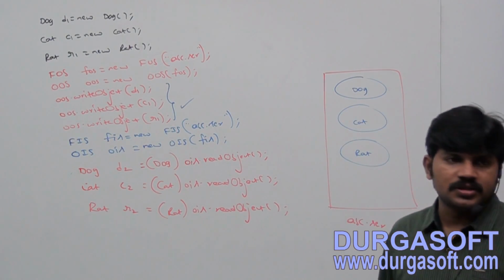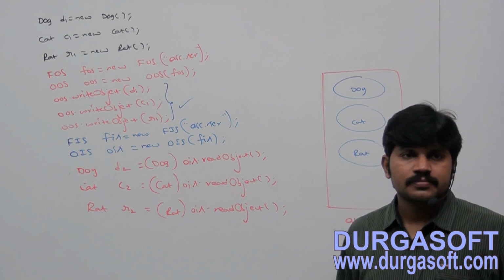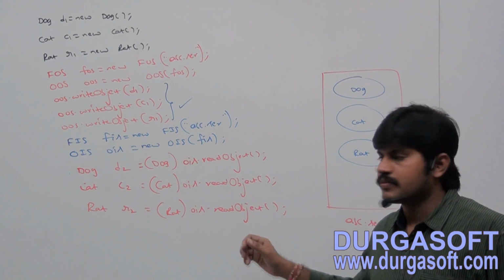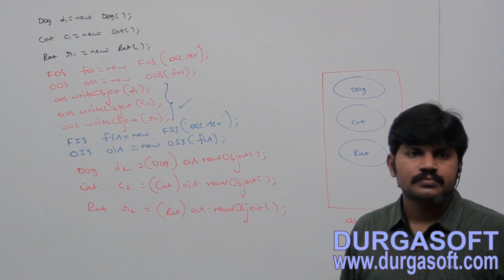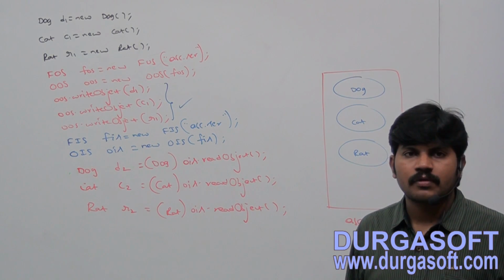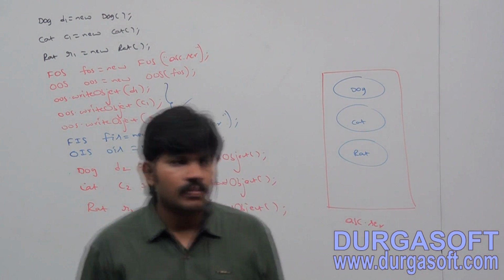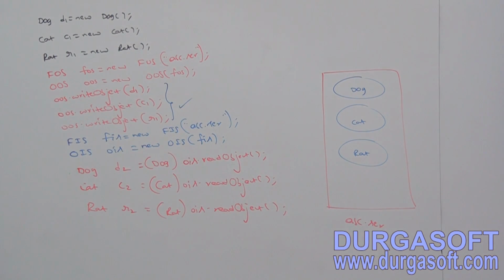I hope the terminology is clear for you people. Completed, right?